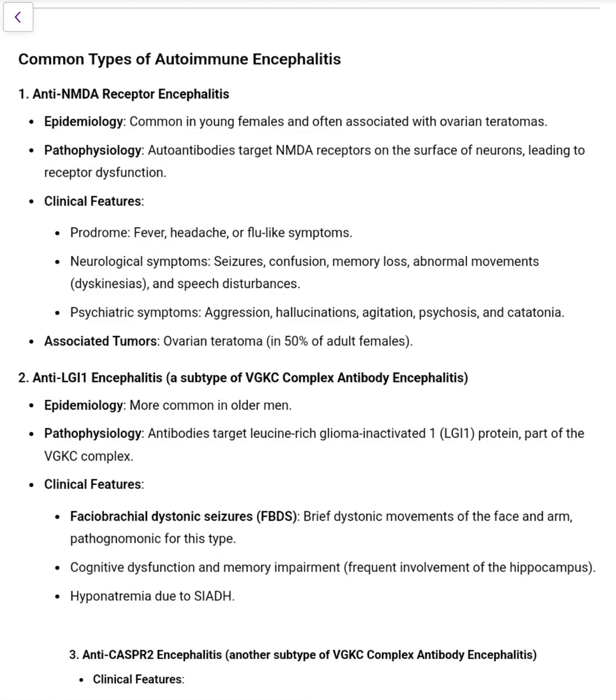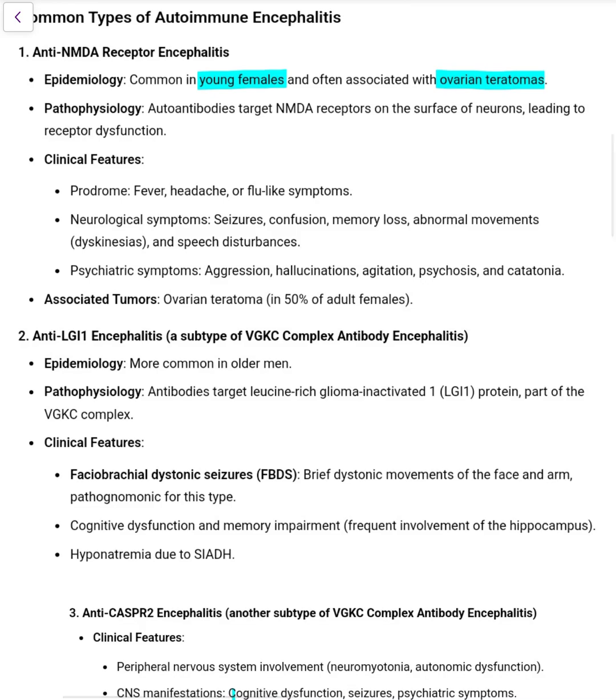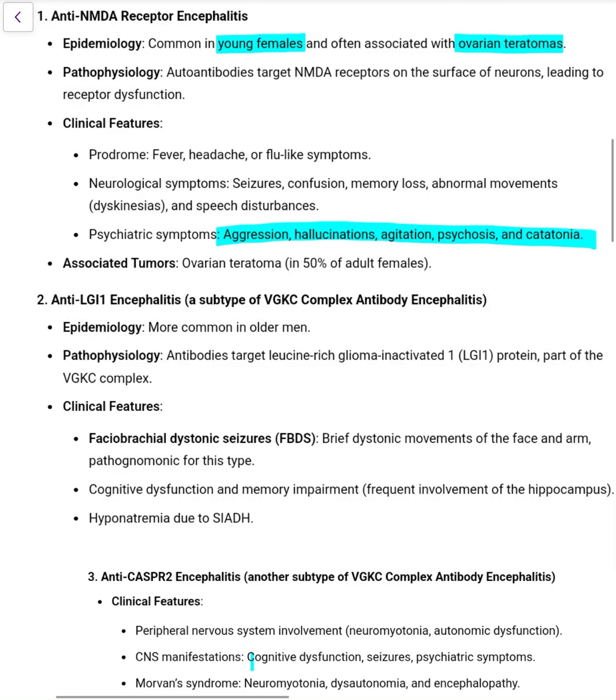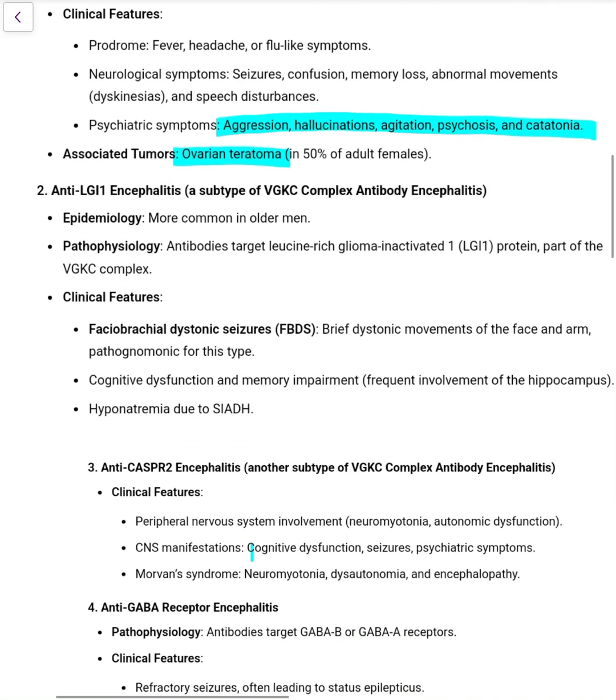First type, anti-NMDA receptor encephalitis. It is common in young females and is associated with ovarian teratomas. What symptoms will we get? A prodrome with fever, headache, and flu-like symptoms. Neurological symptoms like seizures, confusion, memory loss, abnormal movements, and speech disturbances. Psychiatric symptoms can also be there: aggression, hallucination, agitation, psychosis, and catatonia. The associated tumor to remember is ovarian teratoma, present in 50% of adult females.